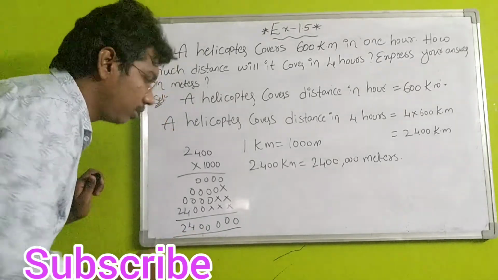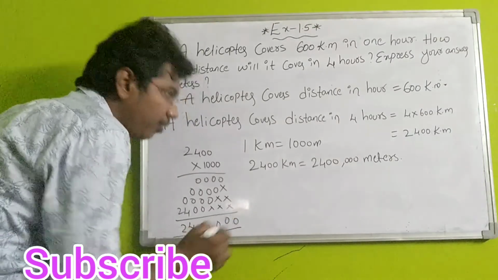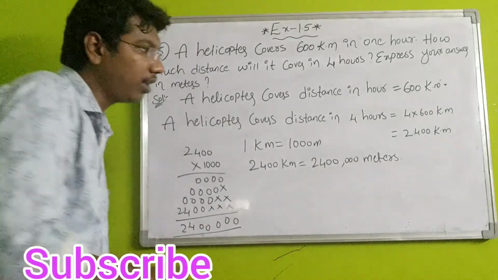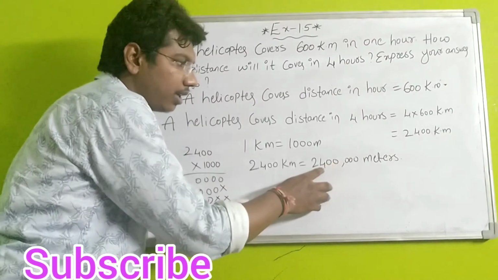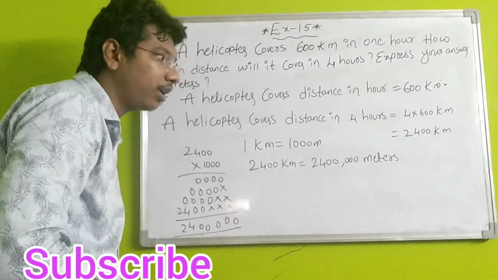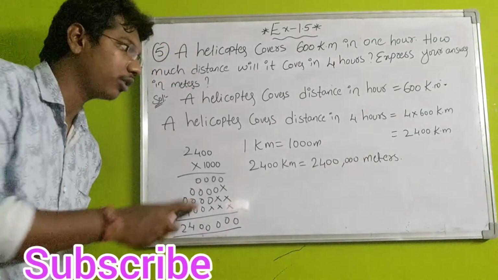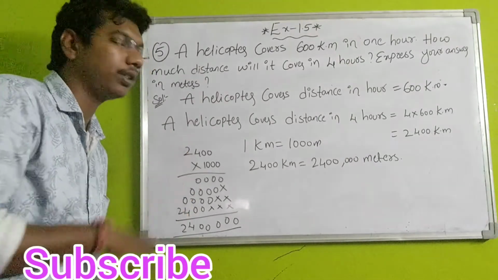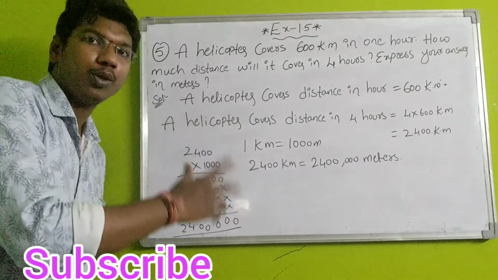Total 1, 2, 3, 4, 5 zeros. Students, 1, 2, 3, 4, 5. Okay. Therefore, ones, tens, 100, 1000, 10,000, lakh, 10 lakhs. Therefore, 24 lakhs is the answer. 24 lakhs meters. I got the answer. Okay, na? I converted kilometers to meters. This is a way of converting kilometers to meters.